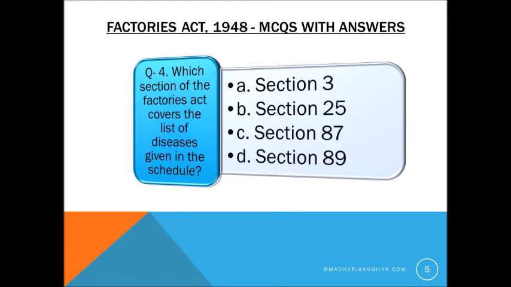Now the next question is, which section of the Factory Act covers the list of diseases given in the schedule? The right answer is D. Section 89.